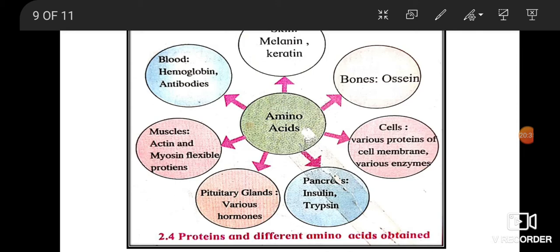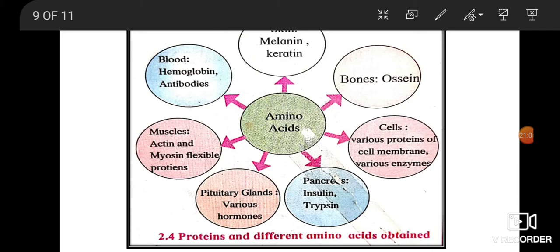Proteins are formed by amino acids which are held by peptide bonds. Therefore, it is called a macromolecule. When proteins are digested, they are converted back into amino acids. Amino acids are absorbed in the blood circulation and transported to every cell. Now, as per the type of cell, amino acids are again used for making proteins that are required in the body. If you can see figure 2.4, protein and the different types of amino acids.